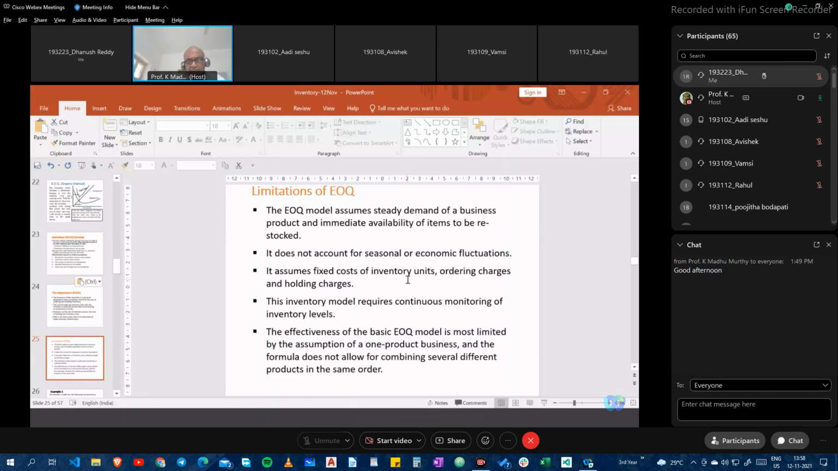The inventory model requires continuous monitoring, therefore it attracts more work and more attention, and administrative or overhead expenditure is also high in this. It also assumes that the fixed costs of inventory, ordering charges and holding charges, are constant. That means the ordering cost per order and the holding cost per unit are expected to be constant, which need not necessarily be so.